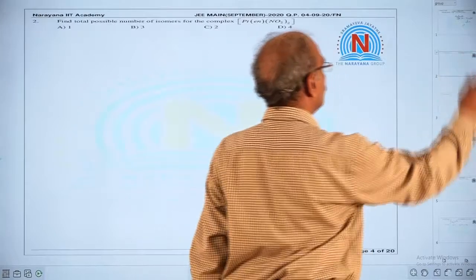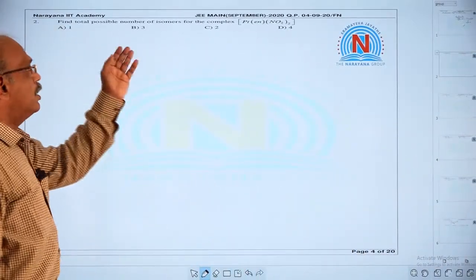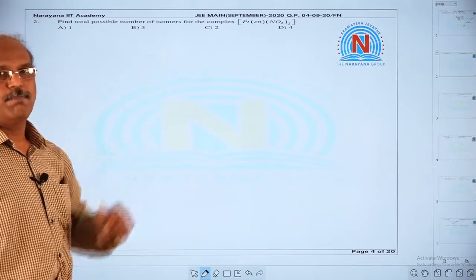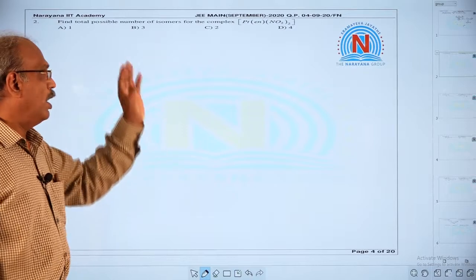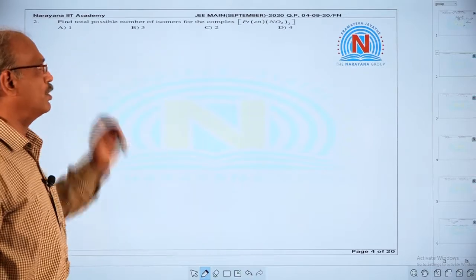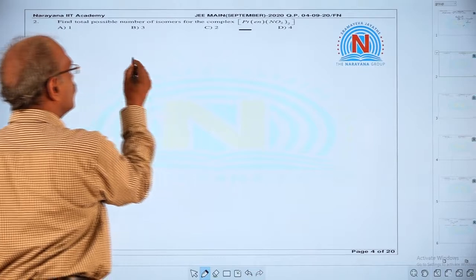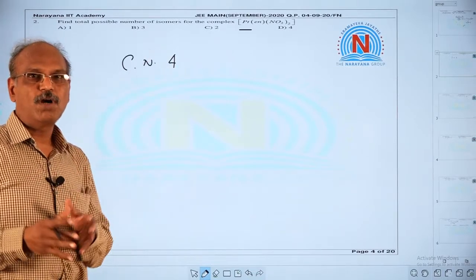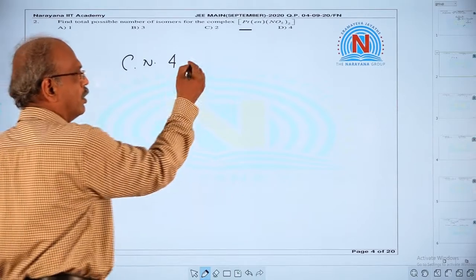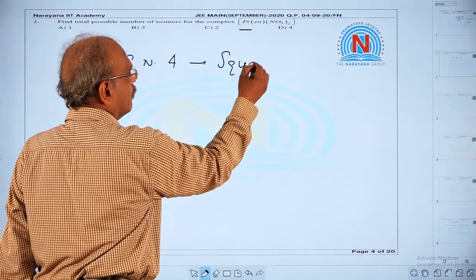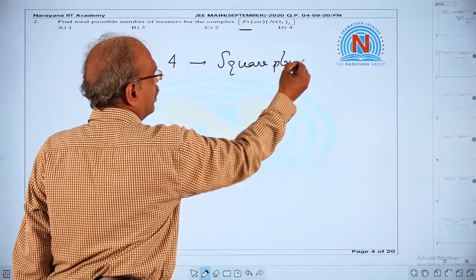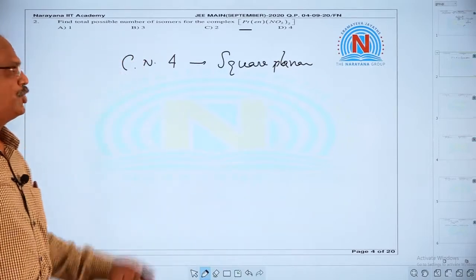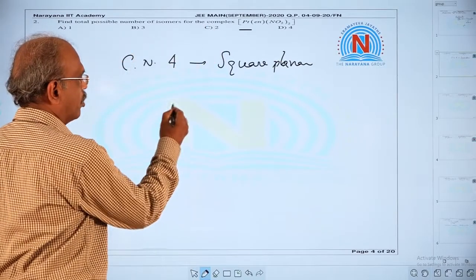Now let's see the next one. Here they have given a question related to coordination compounds. It's an important chapter, and here they have given an interesting question. Platinum complexes with coordination number 4 are square planar in shape. So clearly this is a square planar complex.